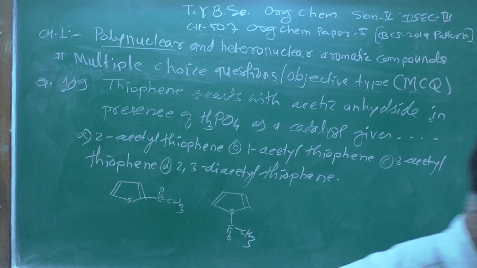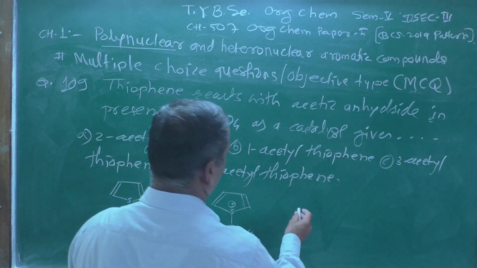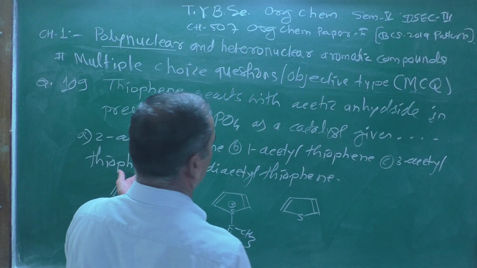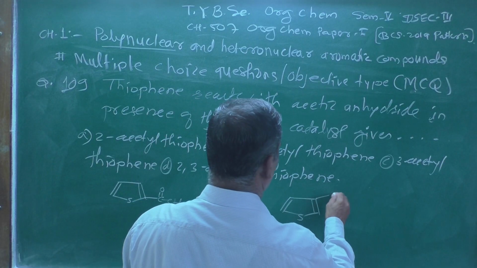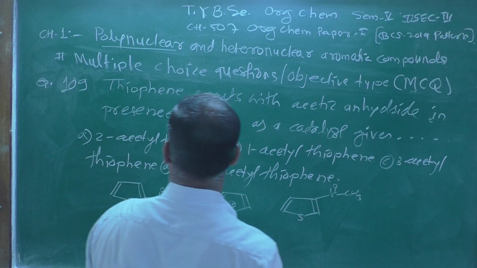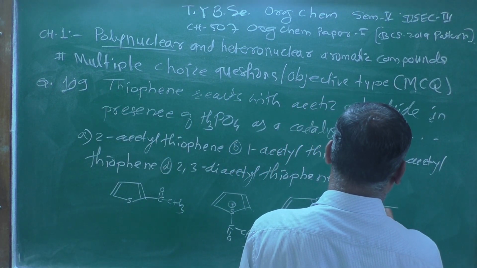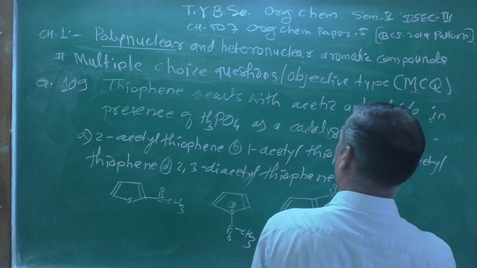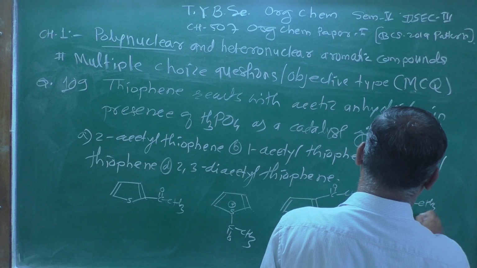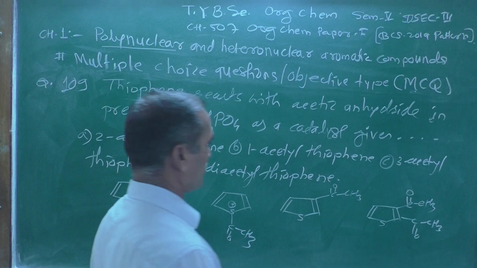Now let's see another, where the acetyl group is attached at the 3 position. Then let us see another one, where there is a thiophene with acetyl groups present at the 2 and 3 positions.